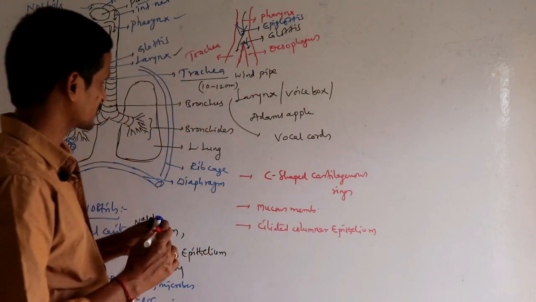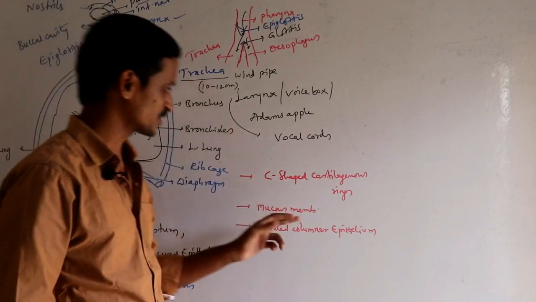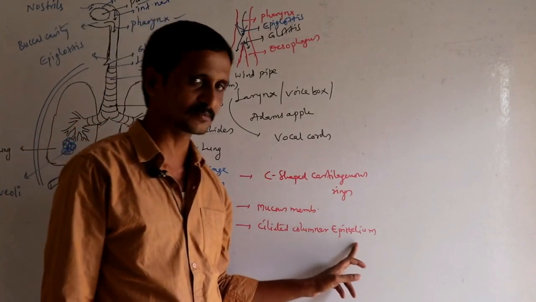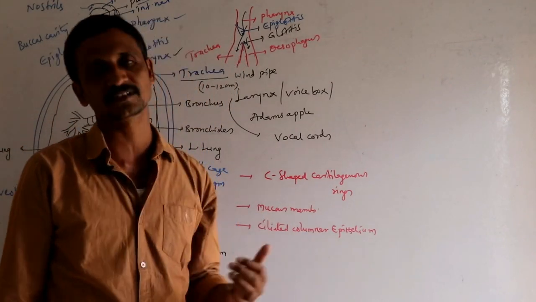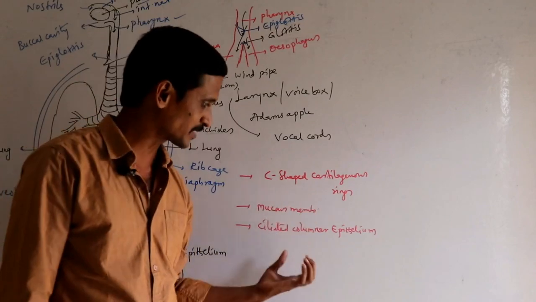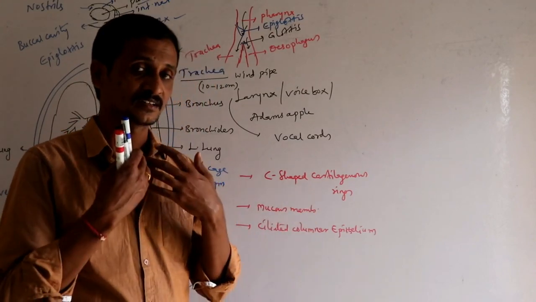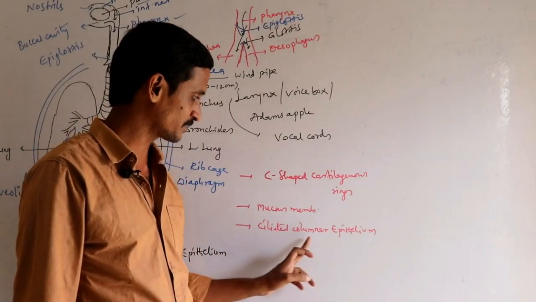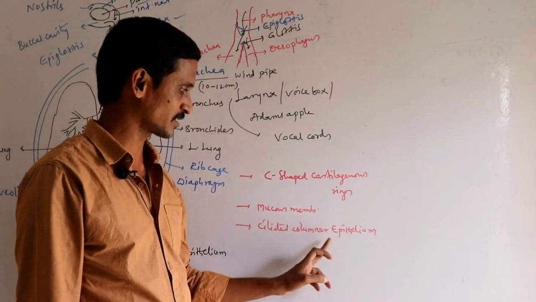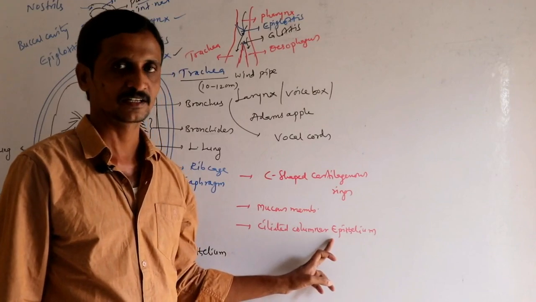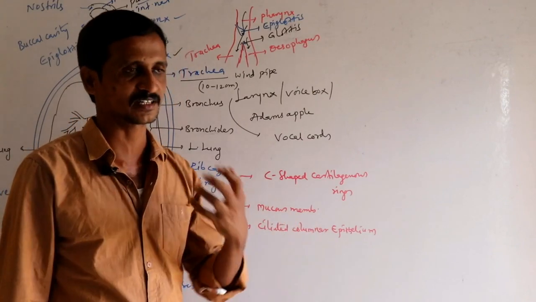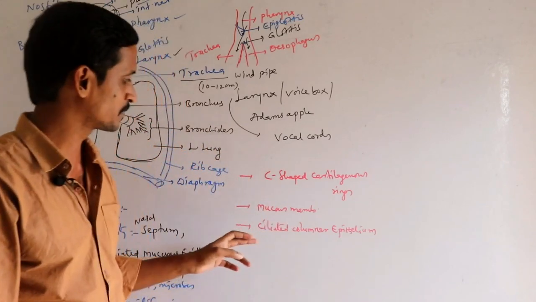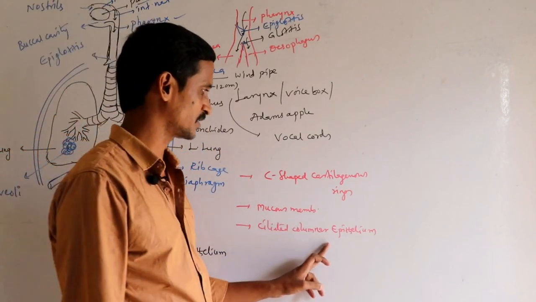They trap the dust particles and microbes, which are sent towards the anterior side with the beating of the cilia present on the columnar epithelium tissue. So the microbes and dust particles are not allowed into the lungs. They are kicked out, expelled with the help of this ciliated columnar epithelium tissue.